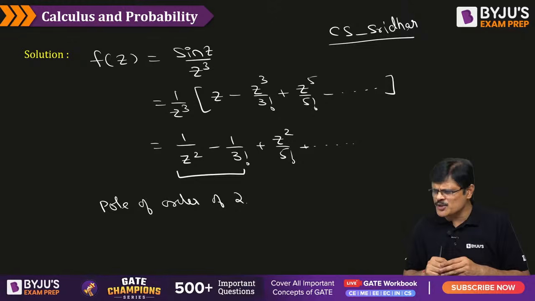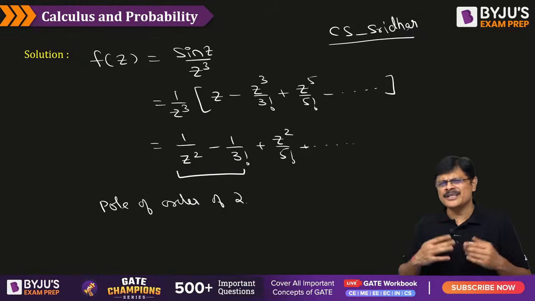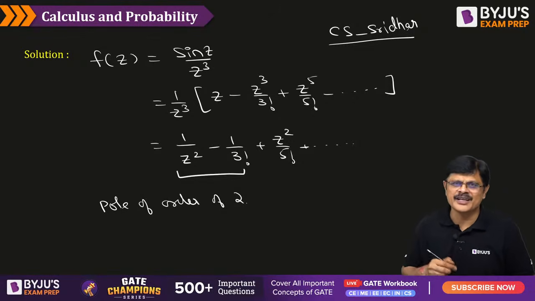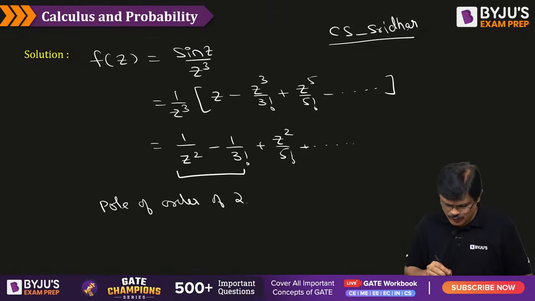There is a limit method also, Balaji. Yes, you can do it. Yeah, that is one more thing. This is simple, no? Instead of applying the limit directly, because the sin z expansion everyone knows, by seeing it we should say what the answer is, sir. Okay, that's why I use it. It is a better approach for this problem. You can apply the limit method, sir.